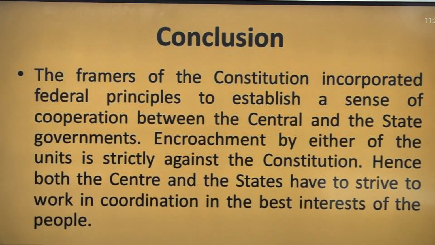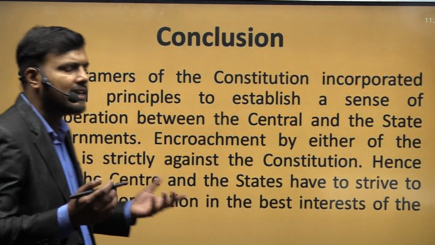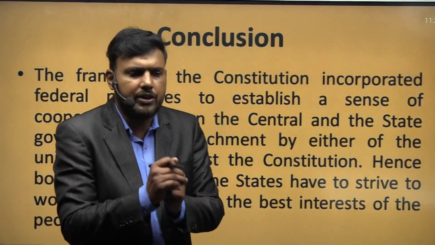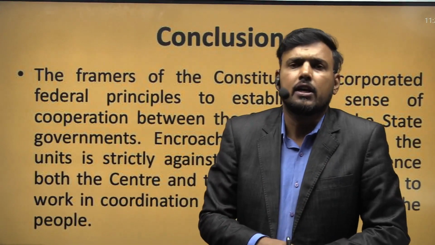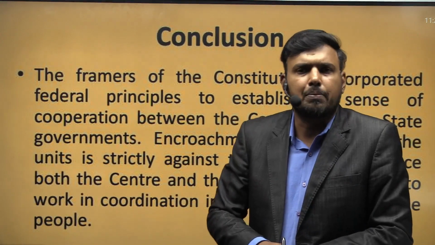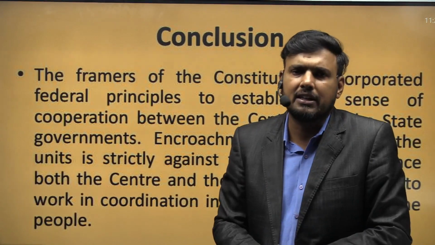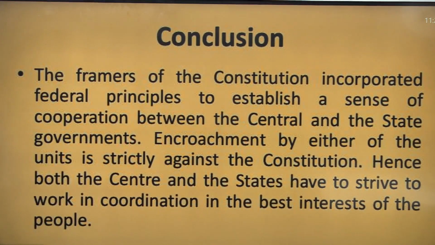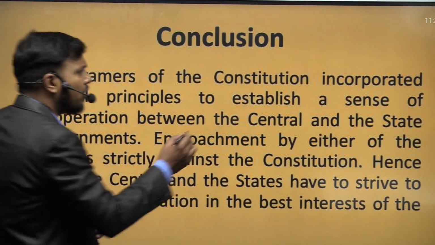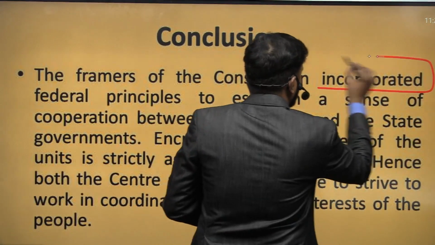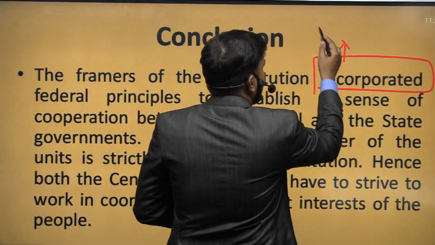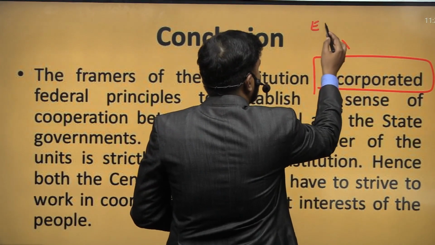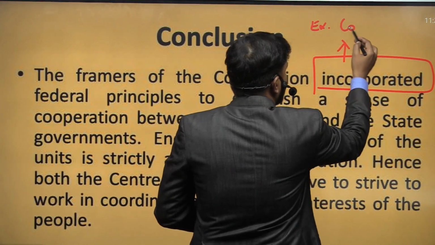So how can we conclude? Now we know what federalism is, what cooperative federalism is, and what combative federalism is. How are you going to conclude your answer? At the end of the answer, you can refer to the fact that the Indian Constitution makers have already incorporated points which are classical examples of cooperative federalism.